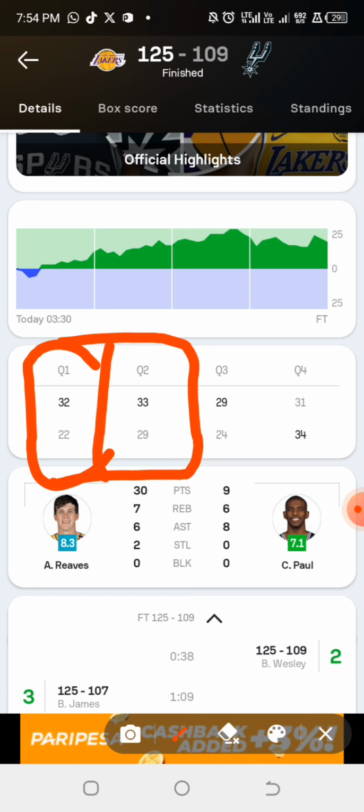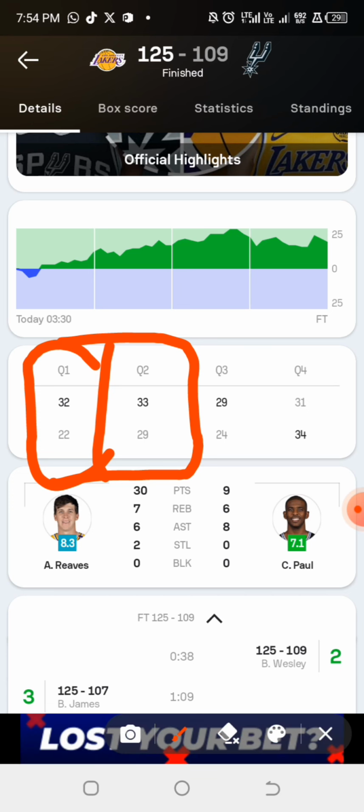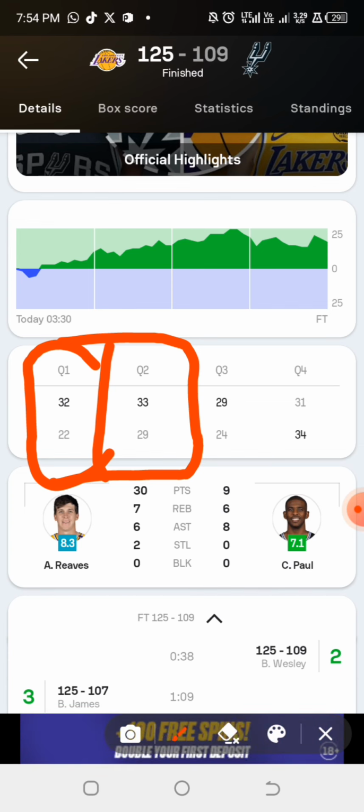So we said 106 if you are subtracting 5 from it. The purpose of subtracting 5 points from it is just to justify that at least you've tried your best in predicting that particular game. Are you guys getting it? So when it comes to predicting over points, subtracting a certain figure from it shows that you've tried your best in predicting the over point of that particular game. Now we have 106 or 101 to predict as the first half of this game.